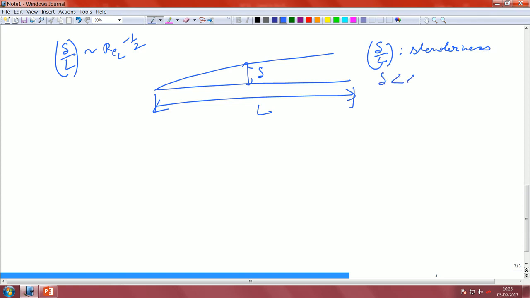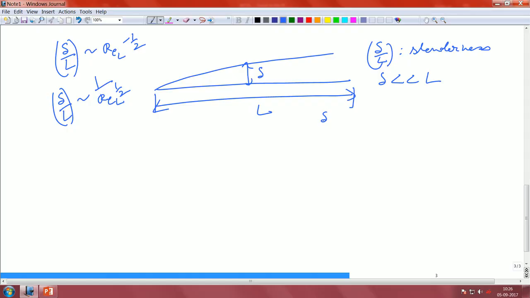Obviously, we know that delta is much less than L. So, it is like a slenderness ratio. That means how slender is this boundary layer compared to the overall dimension of the plate. Now, as you can see, delta by L is then Reynolds number to the power of half. So, as Reynolds number goes up quite a bit, the ratio delta by L actually becomes a very small number.